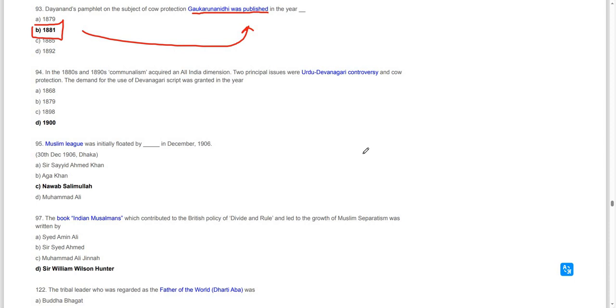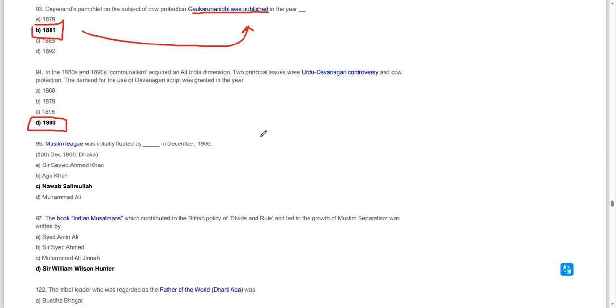In the 1880s and 1890s, communalism acquired an all-India dimension. The two principal issues were the Urdu-Dravidian controversy and cow protection. The demand for the use of Dravidian script was granted in 1900. Actually, not Dravidian, Devanagari. I read it wrong, so we're going to have to read it again.